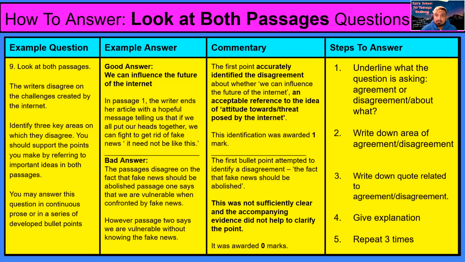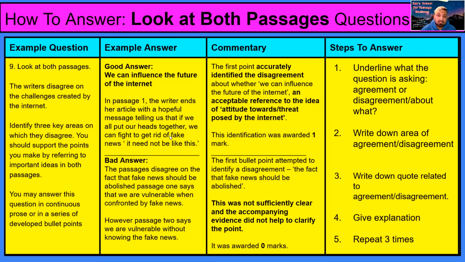Then once you have the first area of disagreement, you need to write down a quote related to that area of disagreement. Let me say this again. State the disagreement: the writers disagree that we can influence the future of the internet. Boom. You can do it like they did. They give the explanation first for writer 1, passage 1, or you can just put the quote there. Then you say, in passage 1, and you explain what they say.